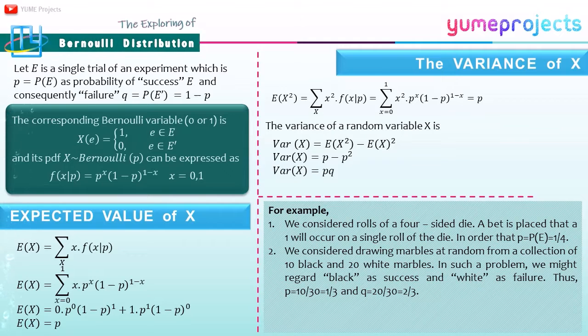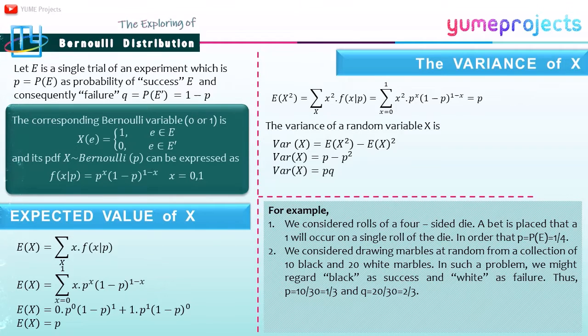In particular, if an experiment can result only in success E or failure E^c, then the corresponding Bernoulli variable is X = 1 if the outcome is in E and 0 if it is in E^c. Its probability density function, for X Bernoulli with parameter p, can be expressed as f(x) = p^x (1 - p)^(1 - x), where x = 0 and 1.